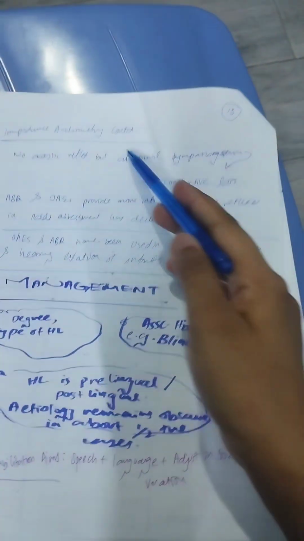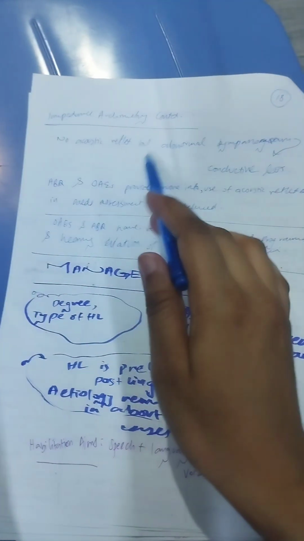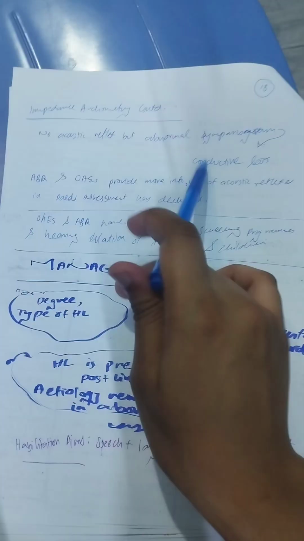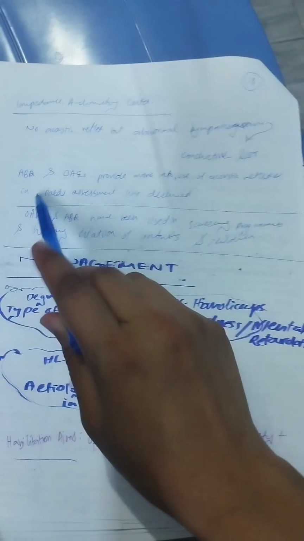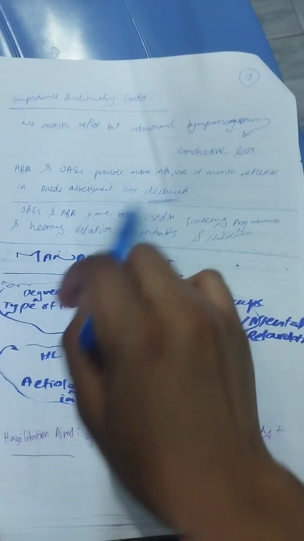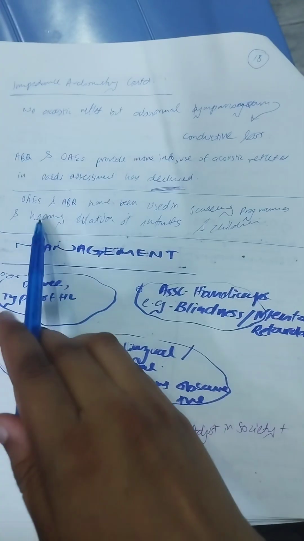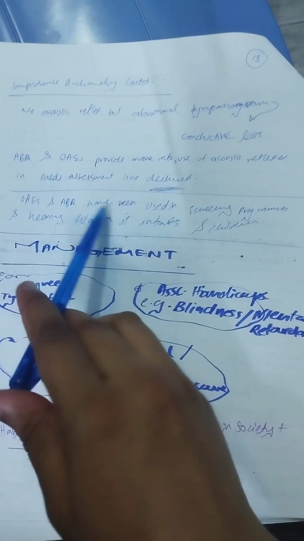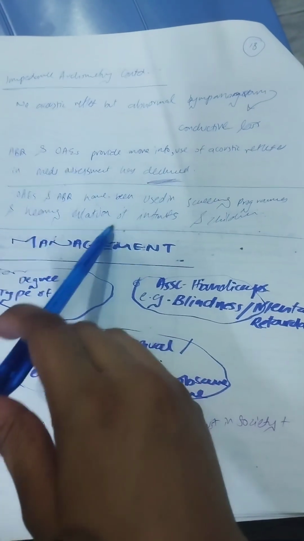Impedance audiometric continuation. Okay, if there is no acoustic reflex but an abnormal tympanogram, there will be conductive hearing loss. ABRs and OAEs provide more information. Use of acoustic reflexes in pediatric assessment has declined, and OAEs and ABRs have been used in screening programs and hearing evaluation of infants and children.